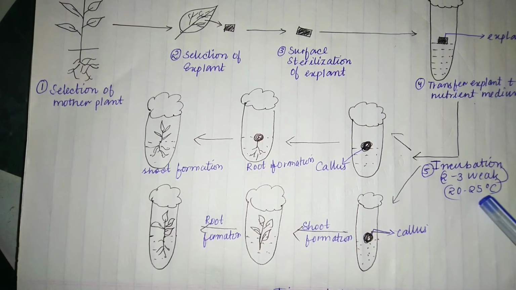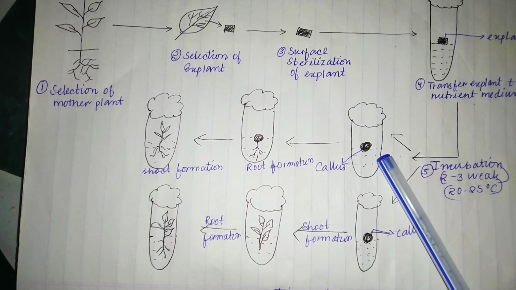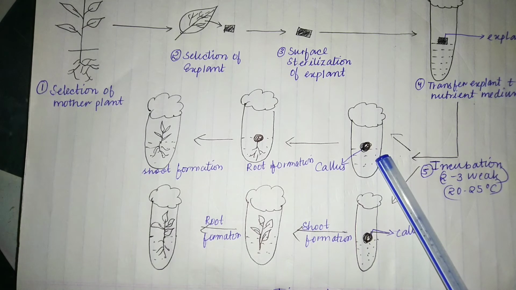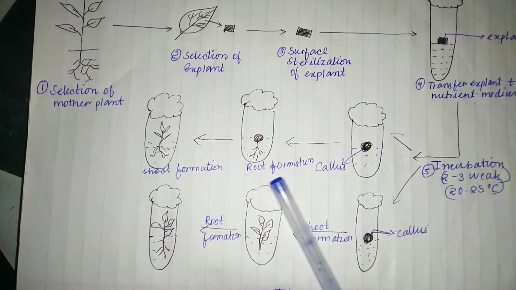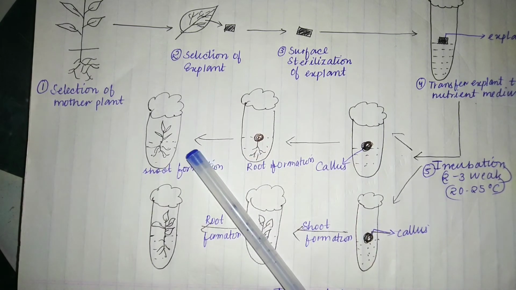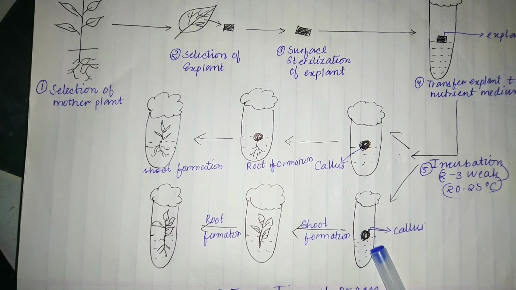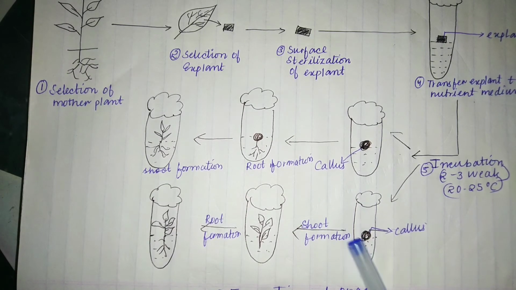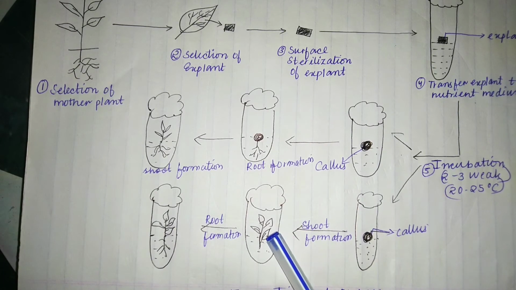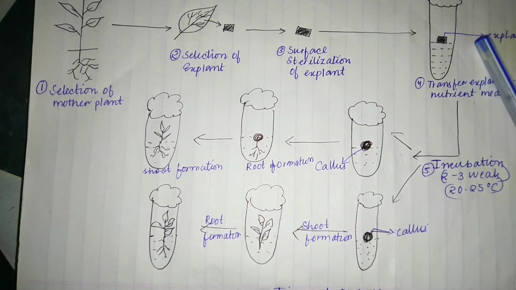After the completion of the incubation period, the explant will give rise to callus. The nutrient medium in which the auxin concentration is more than cytokinin will first give rise to root, and after the formation of root there will be formation of shoot. And in the other test tube, when the cytokinin concentration is more than auxin, it will first give rise to shoot, and after the formation of shoot it will give rise to root. So this is all about the steps of organogenesis.